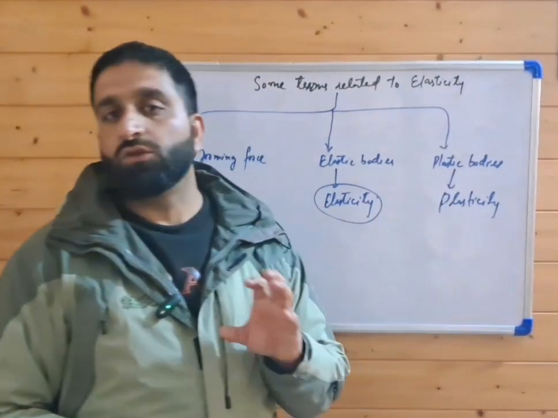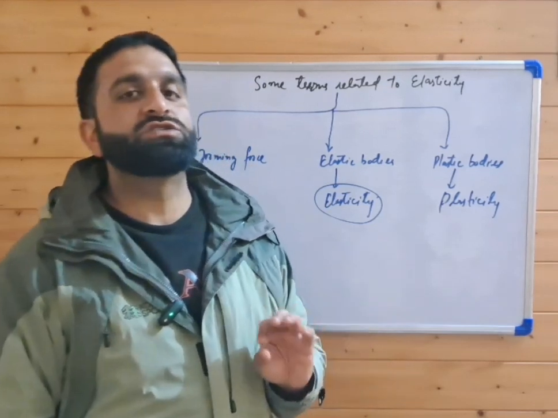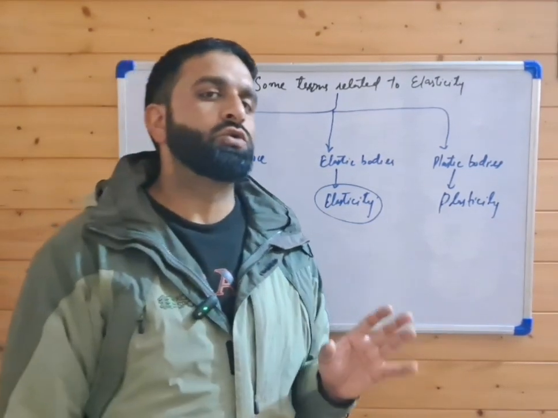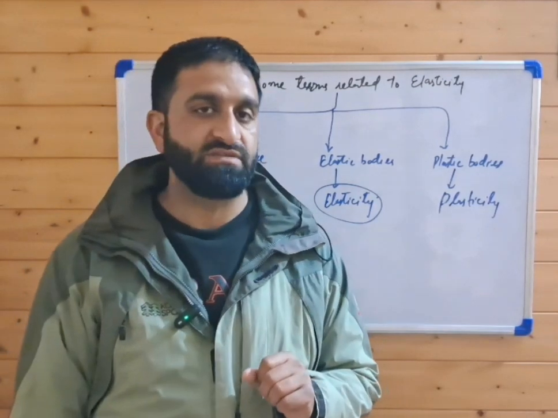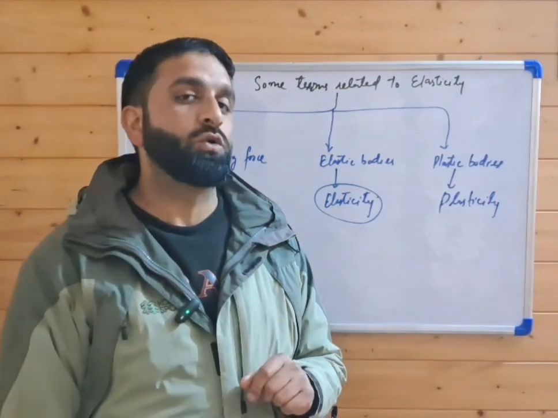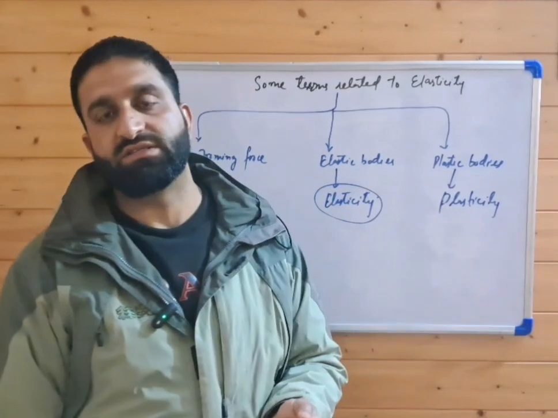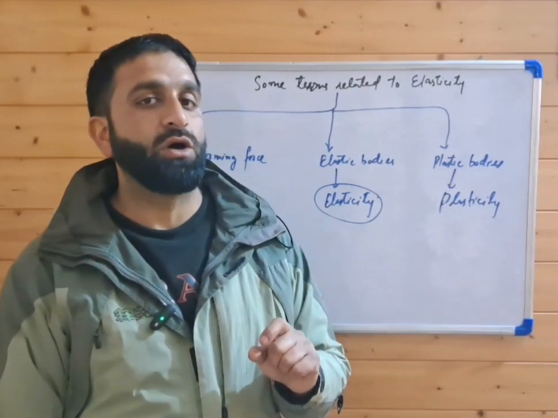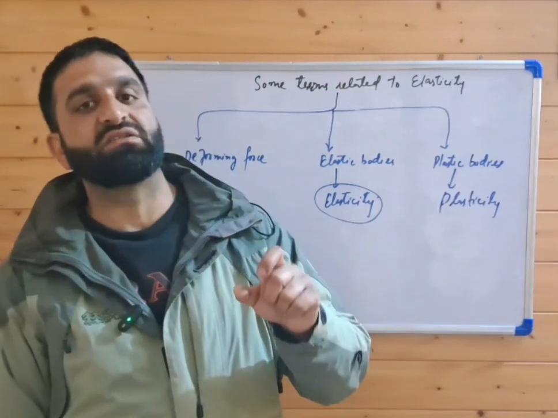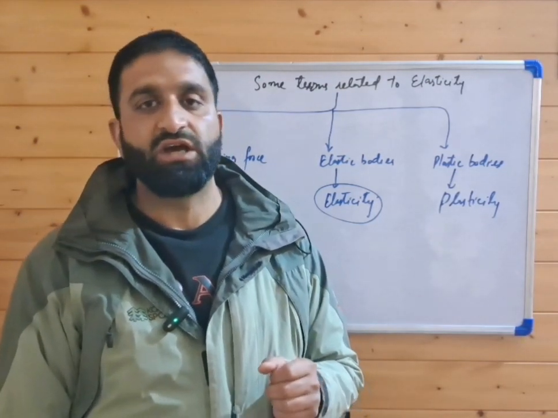Plastic bodies are those bodies which, when a deforming force is applied on them, do not regain their original configuration after the deforming force has been removed. Those are plastic bodies and the property is called plasticity. Plasticity is defined as the property of a body by which it doesn't regain its original configuration after the deforming force has been removed.